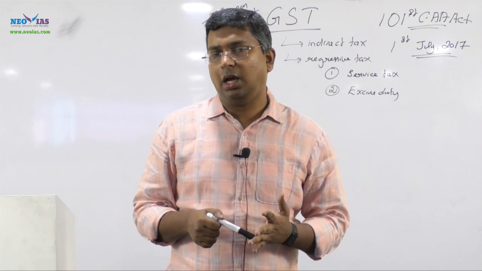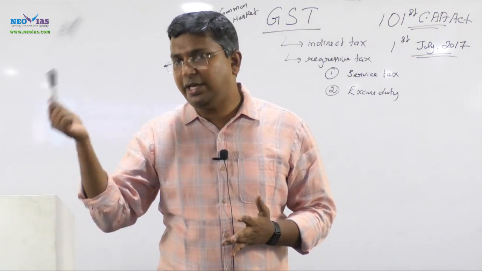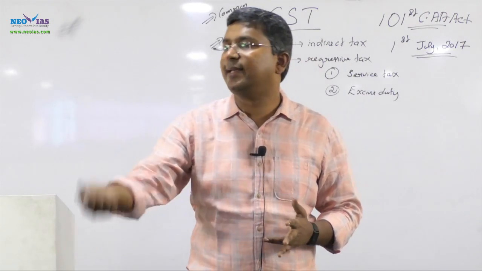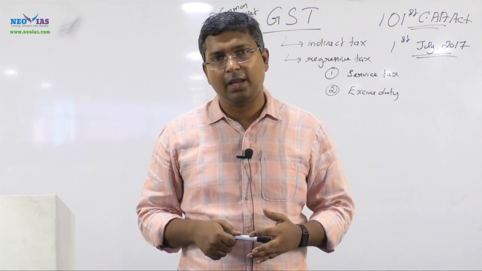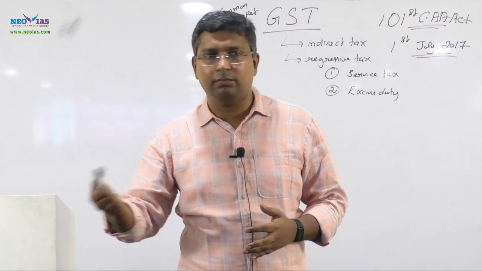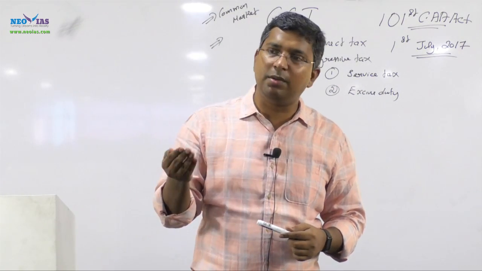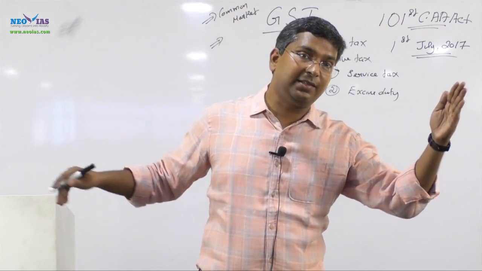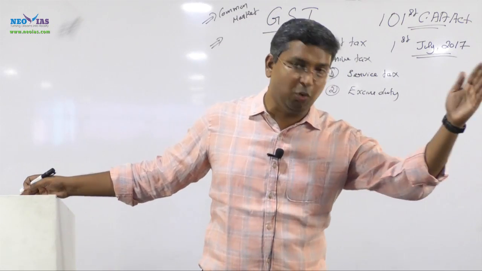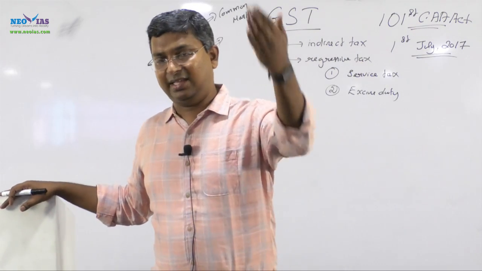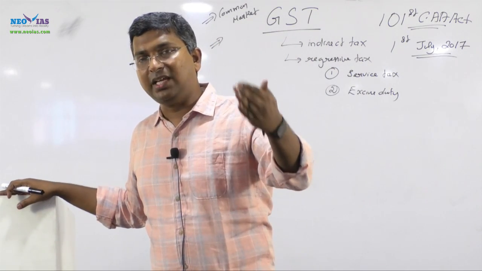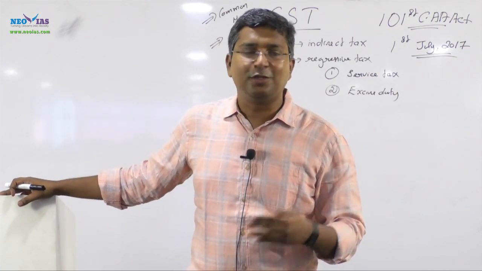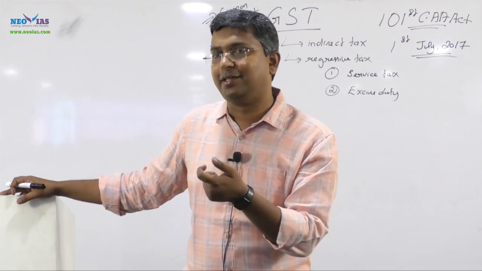Then during manufacturing or production, the central government imposes central excise duty. Then during the sale, the state government imposes sales tax. And if this product is moving from one state to another state, that is what is called central sales tax. So many taxes are there for a particular product.